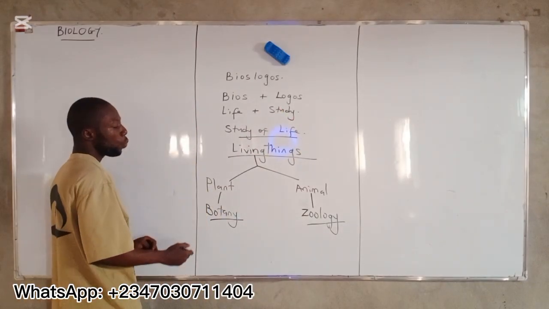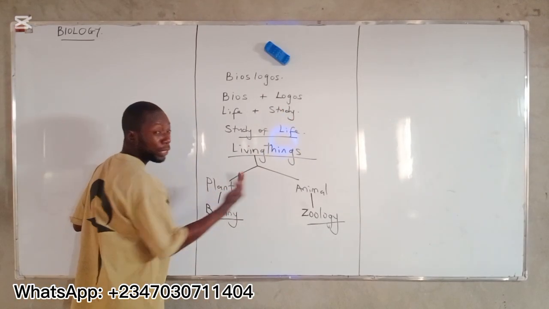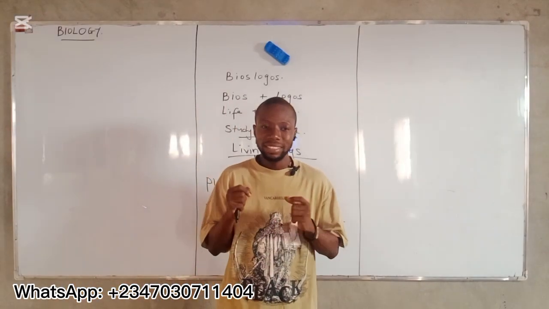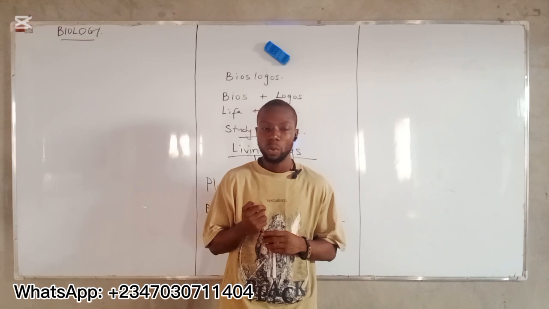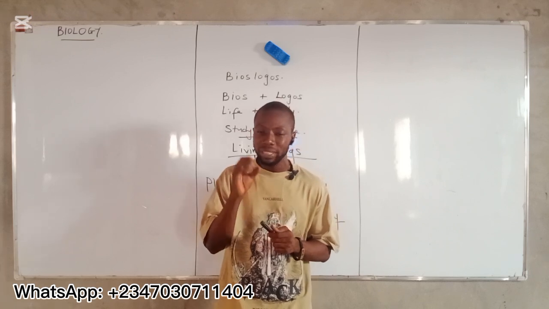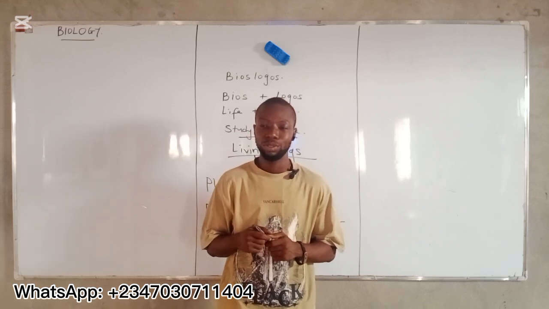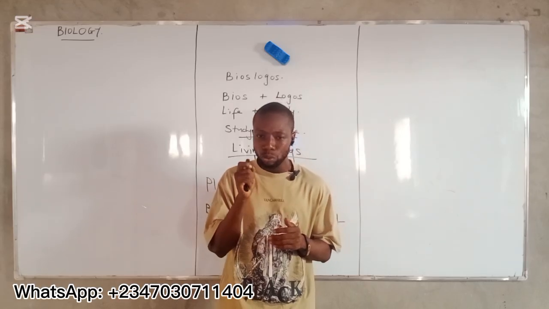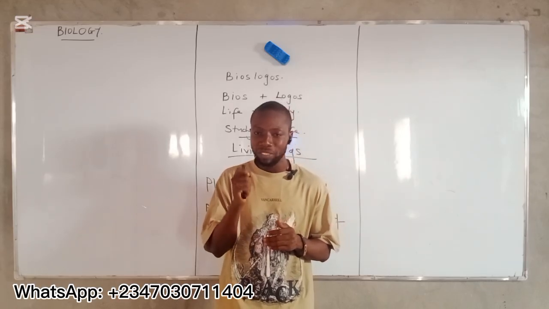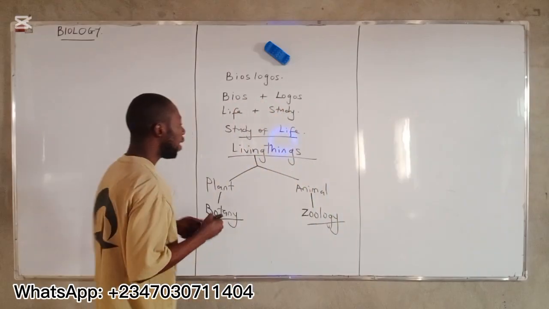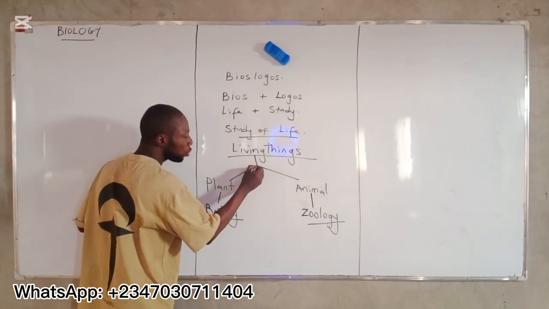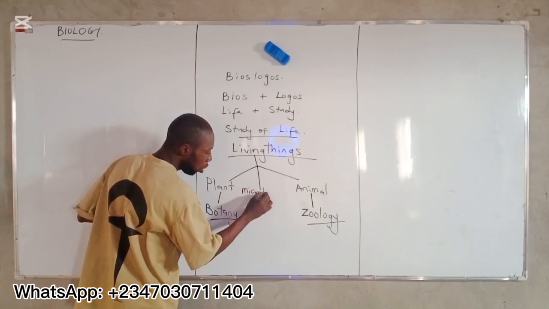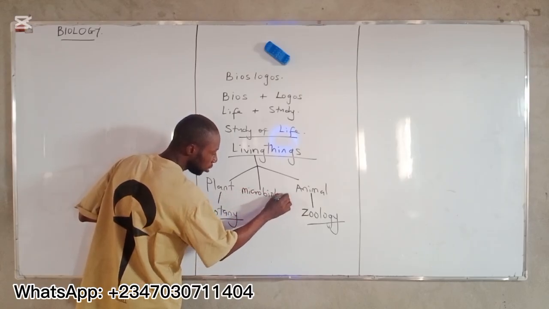All right. Now, we have some plant and animal that because of their size we cannot see them. They are too microscopic. We can only observe or see them with the help of microscope. Do you understand? We cannot see these tiny plants and animals with our two naked eyes because of their size. All right? Now, the branch of biology that studied them is known as microbiology.